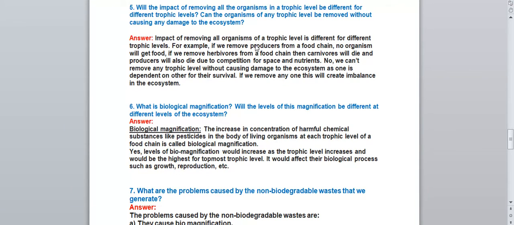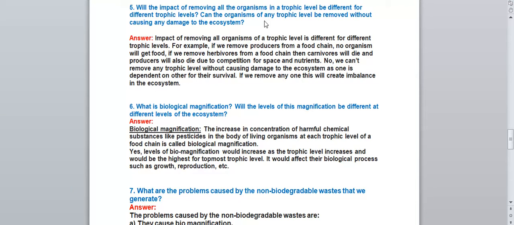The impact of removing all organisms of a trophic level is different for different trophic levels. Okay, it is not the same. It will be different for different trophic levels. For example, if we remove producers from a food chain, no organisms will get food. Producers are the plants who make the food. If we remove the producers only, then the other organisms like carnivores and herbivores will not get food at all. And if we remove the herbivores from a food chain, carnivores will die and the producers will also die due to competition for space and nutrients. Herbivores are the plant eating animals. If we remove them, the carnivores will not get food and even the producers will also die due to competition for space and nutrients.